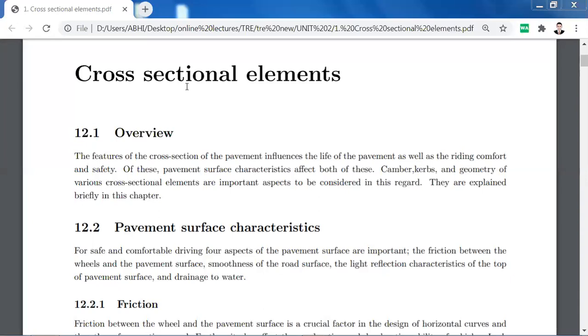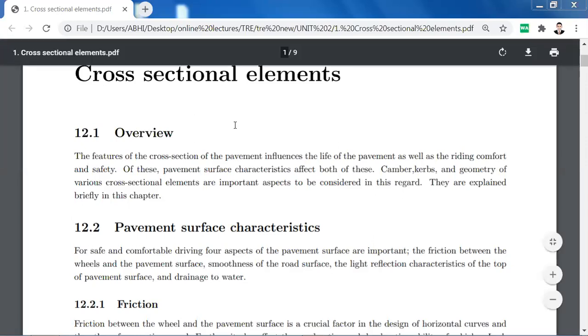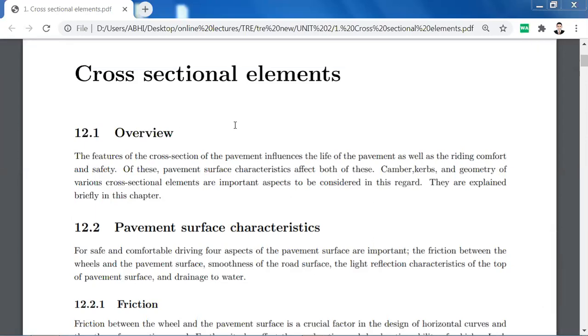After the water gets saturated on the road surface, the water will try to percolate from the road surface and will form cracks on the road surface, and it will create a disturbance to whatever vehicles are traveling on the road. So drainage should be proper.